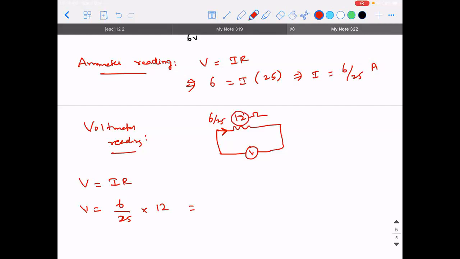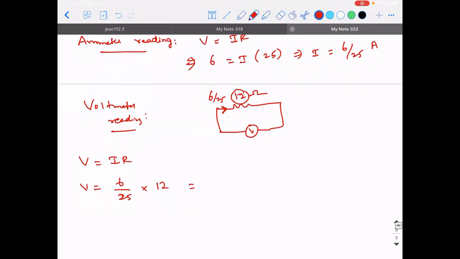So 12 and 25 will go 2 times. The answer should be approximately 3 point something, or should be 2.99 something. I'm doing an approximate guess. Had it been 24, then the answer would have been 3. Since the denominator is more, the value will be less than that. So it will be less than 3, it will be 2.9 something.